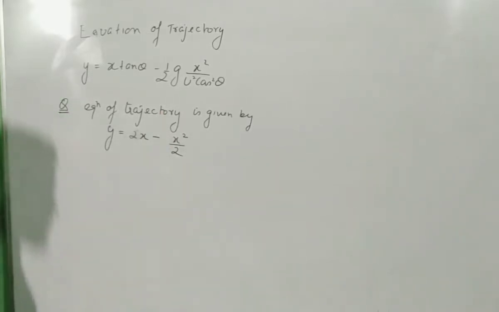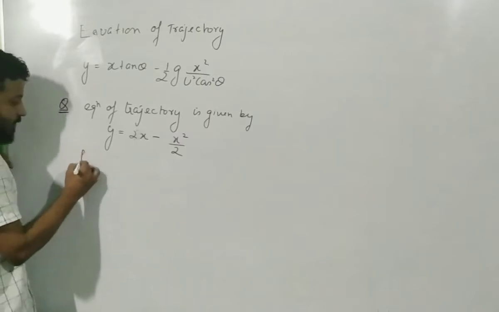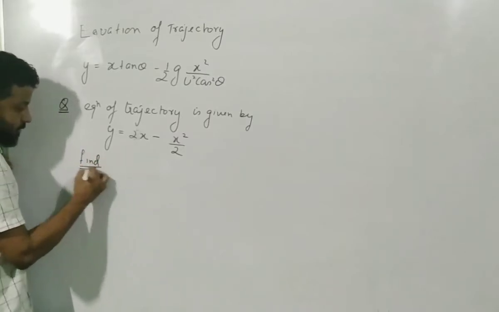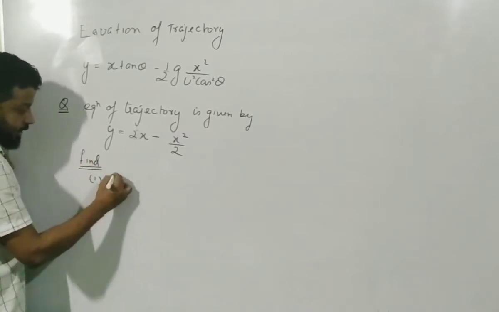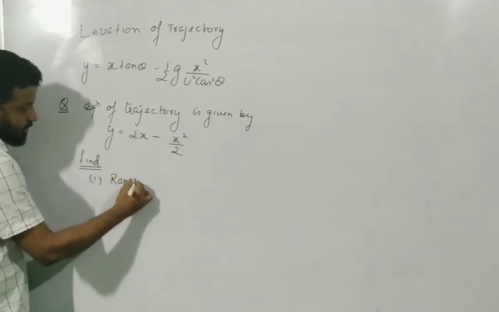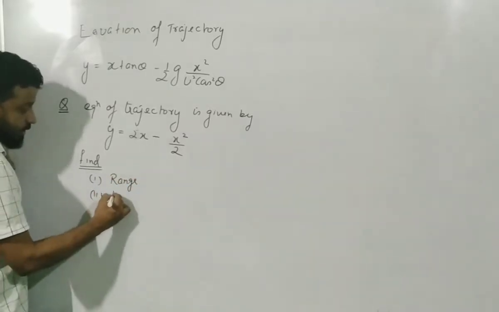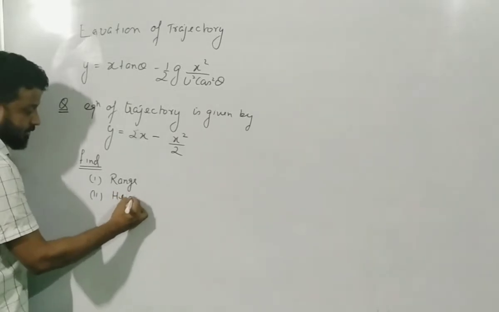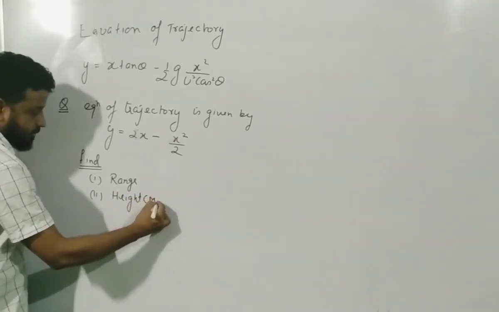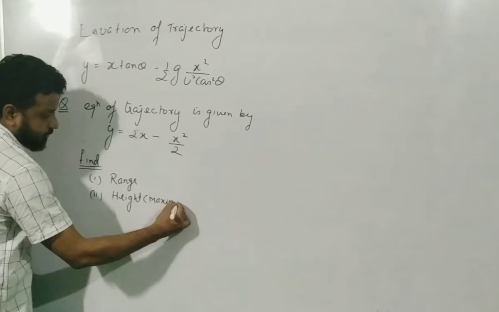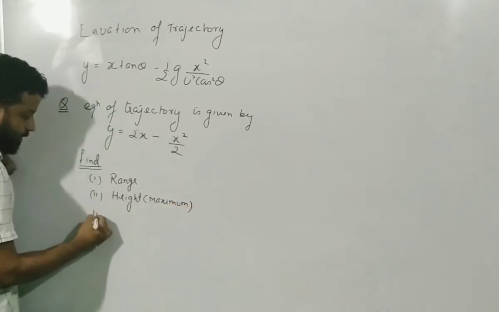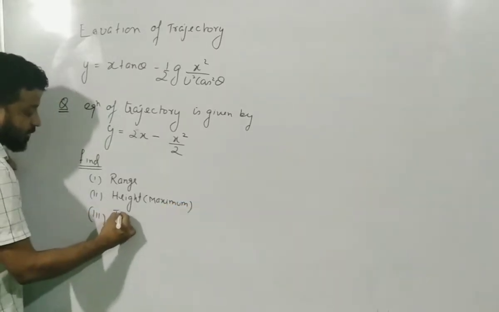Now, what are the things you can find from this? This is what we will ask. Find one, range. Two, find maximum height. Three, find time of flight.